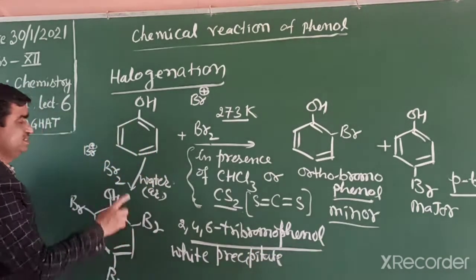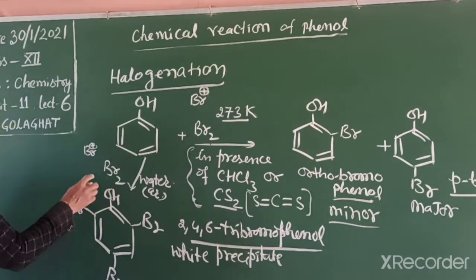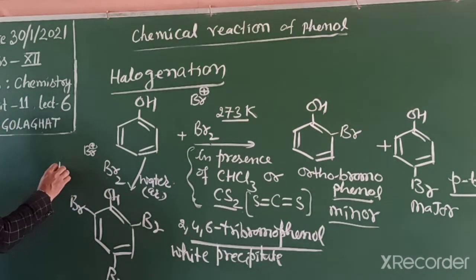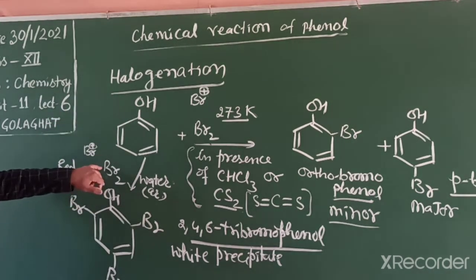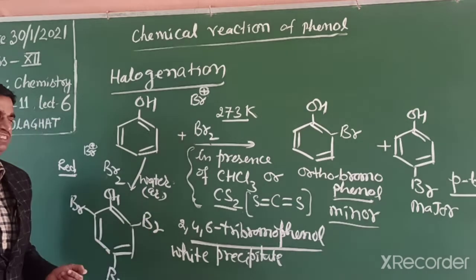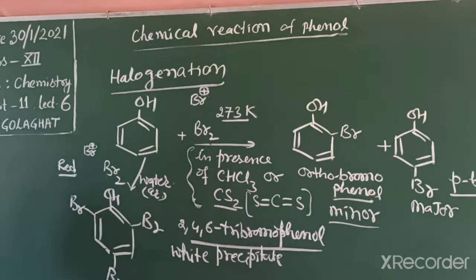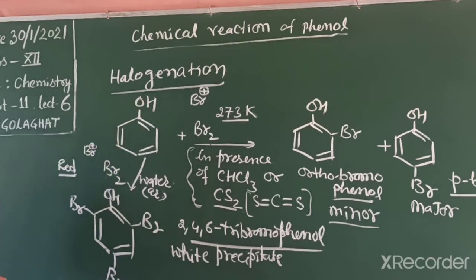It means this reaction can be used to distinguish bromine water, which is reddish brown in color. When phenol reacts with bromine water, its color disappears, meaning it decolorizes, and it changes into a white precipitate, 2,4,6-tribromophenol. In this reaction, students, there is also no need of Lewis acid due to the strong activating group.